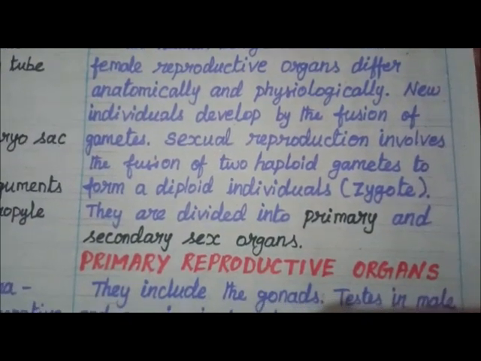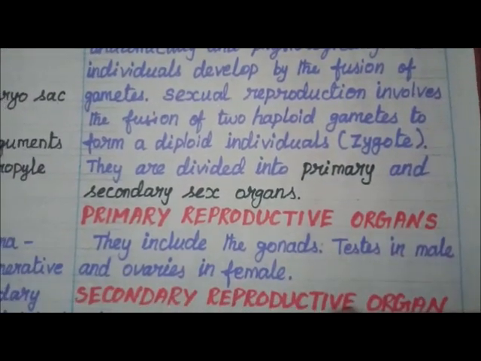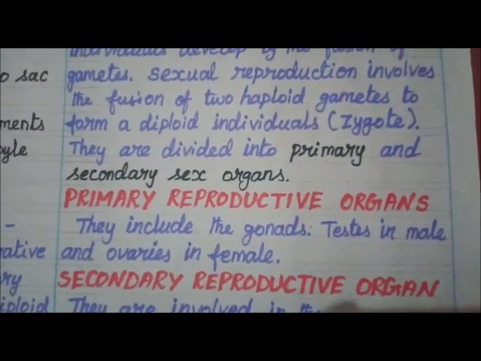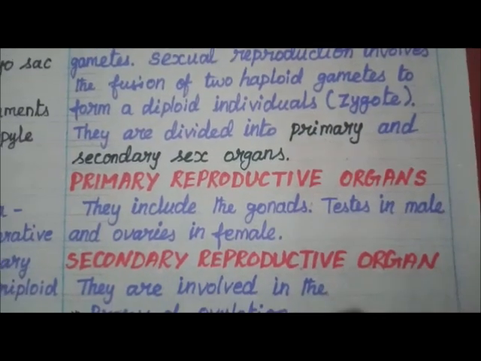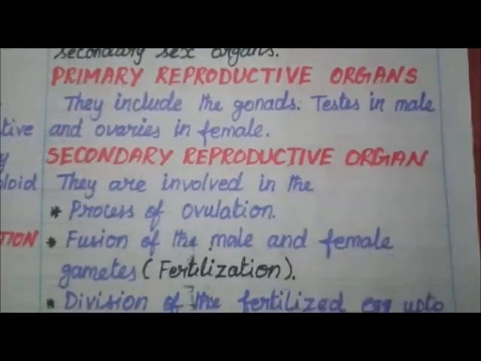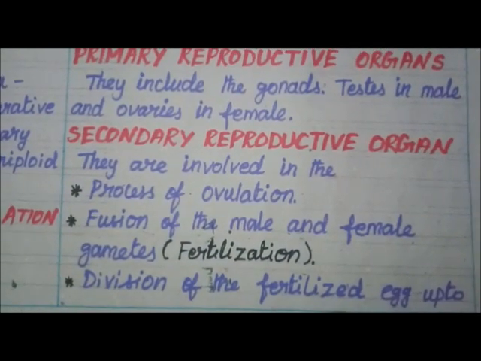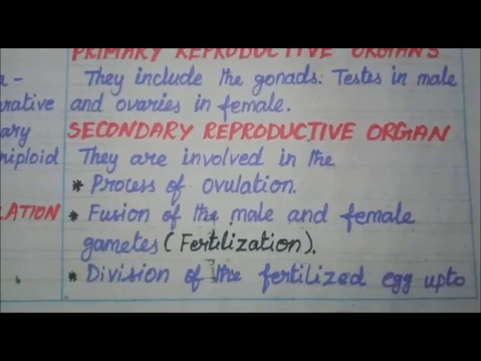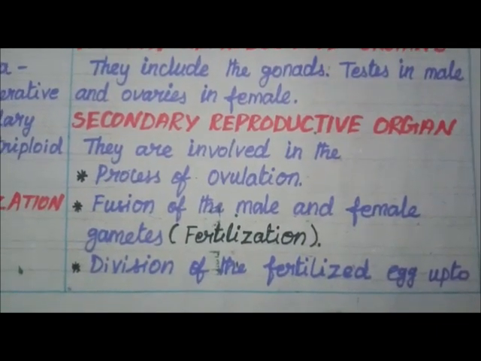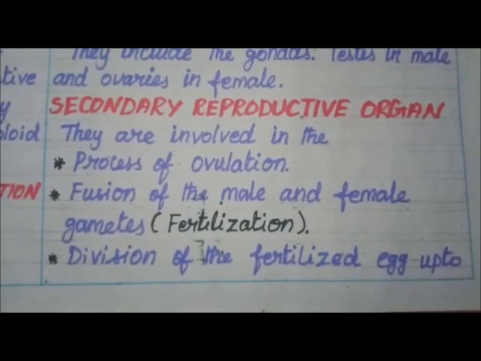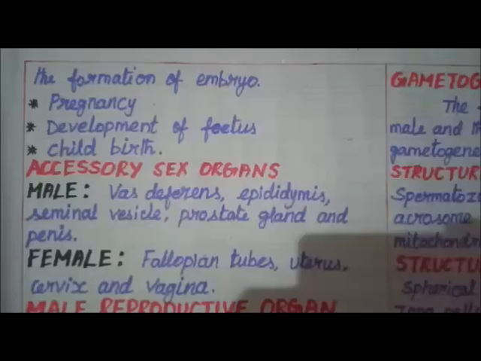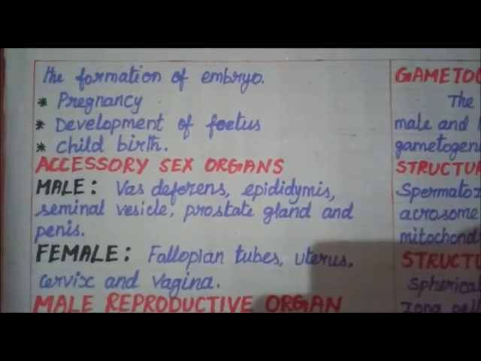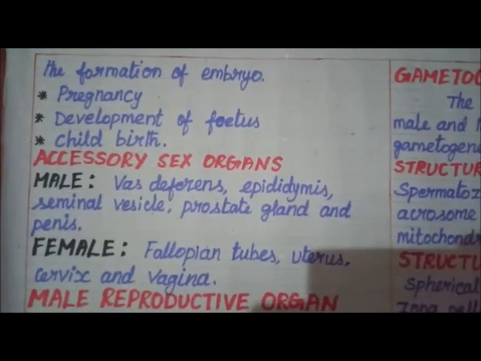Primary reproductive organs include the gonads: testes in male and ovaries in female. Secondary reproductive organs are involved in the process of ovulation, fusion of male and female gametes, fertilization, divisions of the fertilized egg up to the formation of the embryo, pregnancy, development of the fetus, and childbirth.